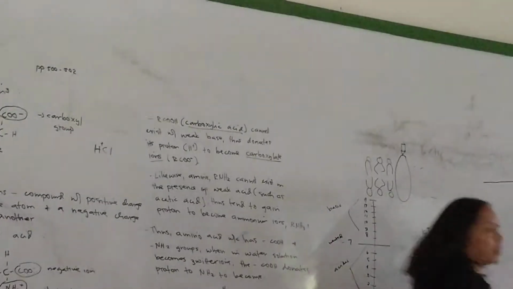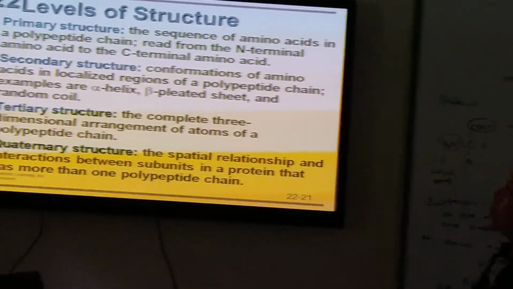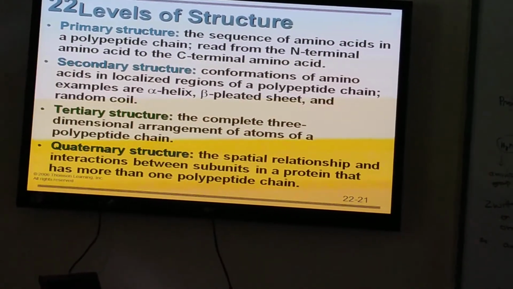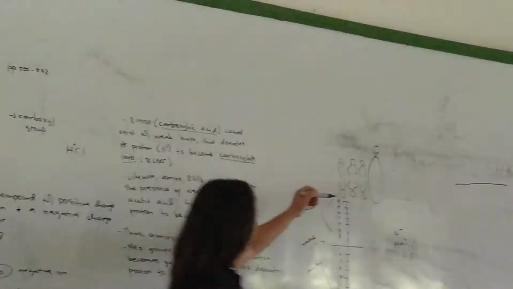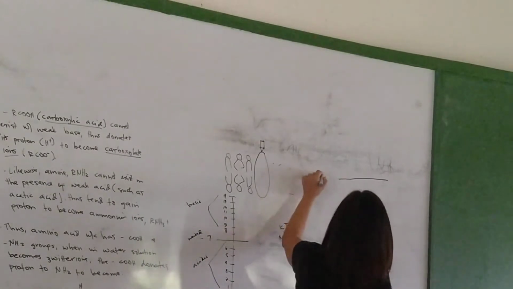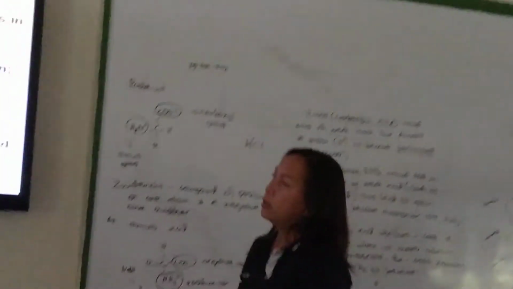It's linear, just straight. Primary structure is the sequence of amino acids in a polypeptide chain, from the N-terminal amino acid to the C-terminal amino acid. Straight. So, the structure is linear, that is primary structure.